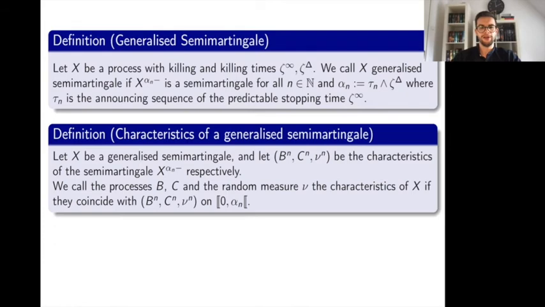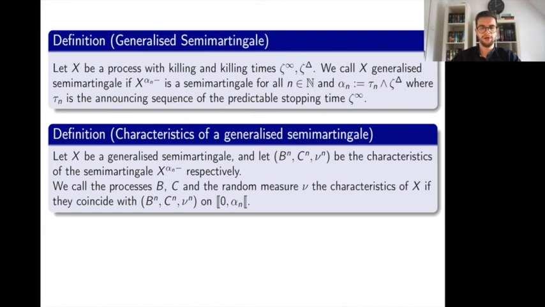We consider a generalized semi-martingale with the associated classical semi-martingales and the characteristics B^n, C^n and ν^n. Then we call the processes B and C and the random measure ν the characteristics of the generalized semi-martingale X if they coincide with the classical characteristics of the classical semi-martingale X^{α_n-} on the stochastic interval [0, α_n]. The natural question which arises now is, are we able to characterize a generalized semi-martingale with the help of the three characteristics we just defined?